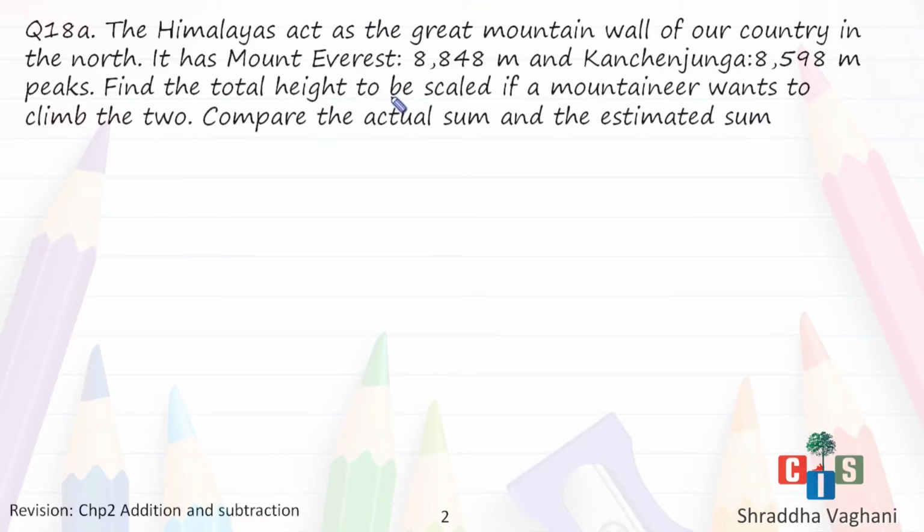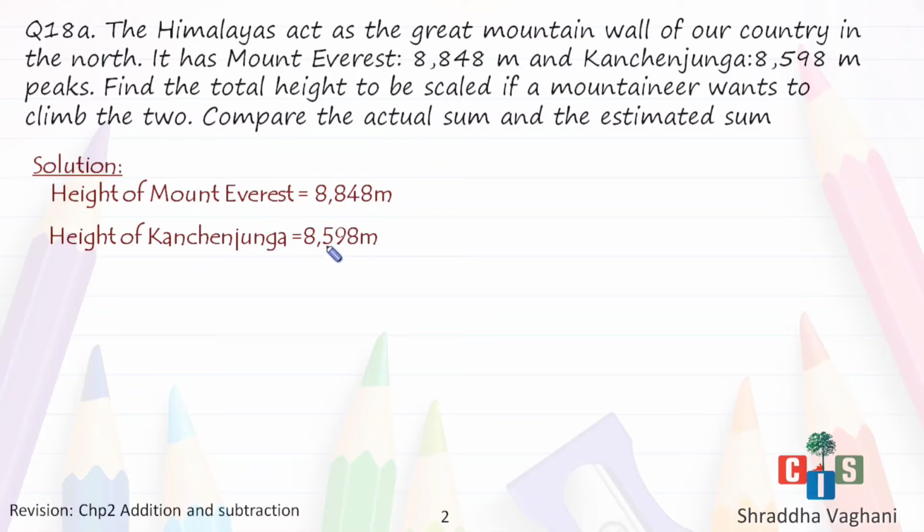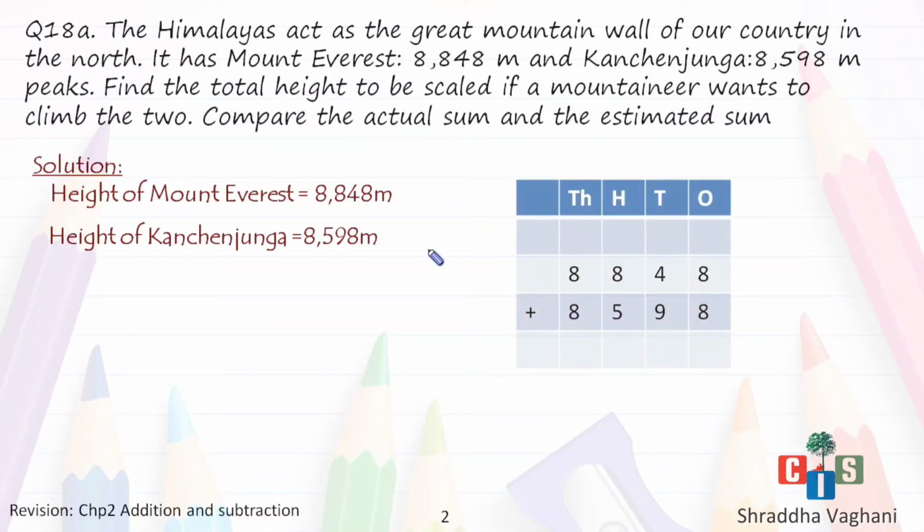So the total height we will find out, and then we will compare the actual sum and the estimated sum. So moving on to the solution, we will just write it down first. We have the height of Mount Everest, which is 8,848 meters, and we have the height of Kanchenjunga, which is 8,598 meters. Now I'll find the total height. To find the total height, I have to add them up. So having the place value chart, we will add.